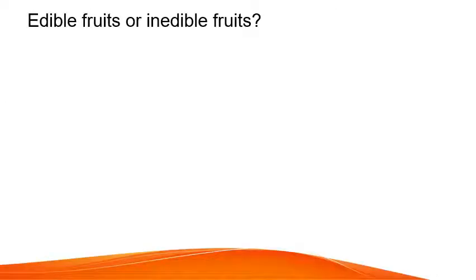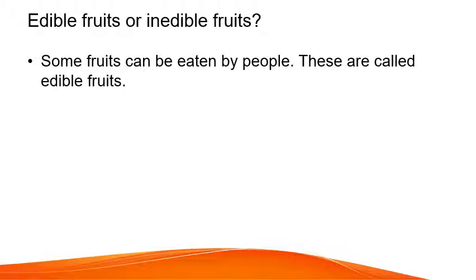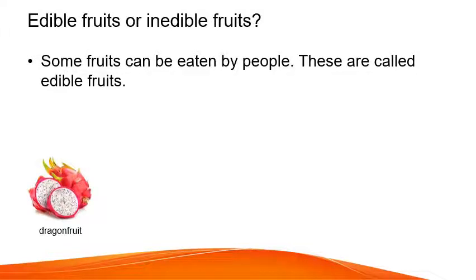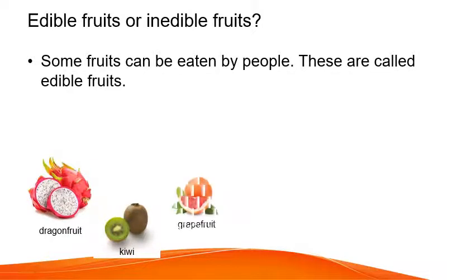So, edible fruits or inedible fruits? Some fruits can be eaten by people. These are called edible fruits. So, buah-buahan yang boleh dimakan oleh manusia, namanya edible fruits. We have examples, dragon fruit, kiwi, and grapefruits. So, these 3 fruits can be eaten by humans safely.